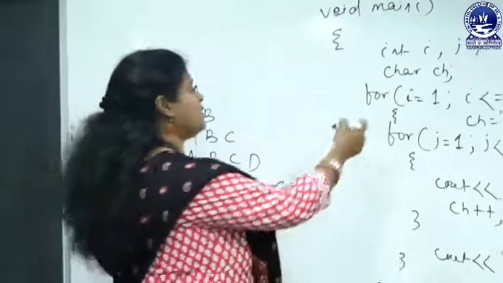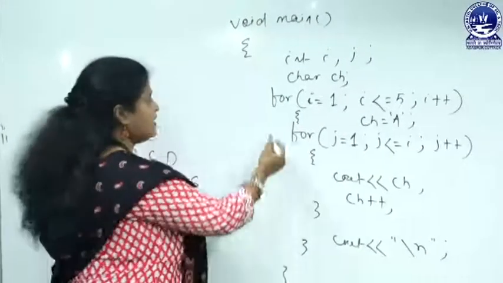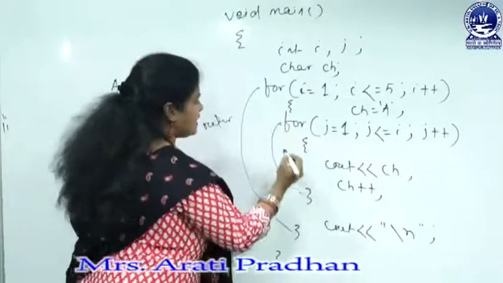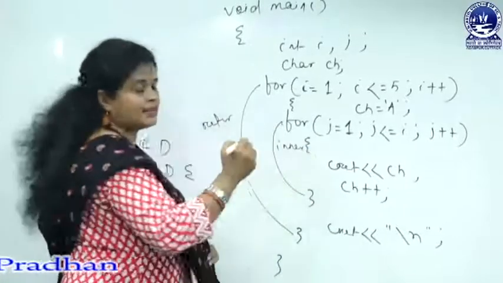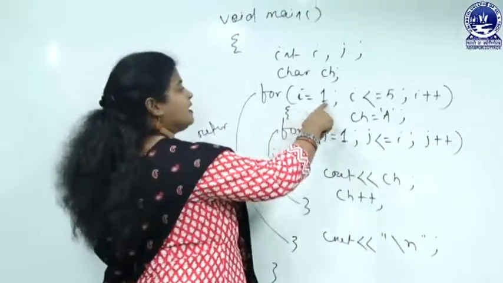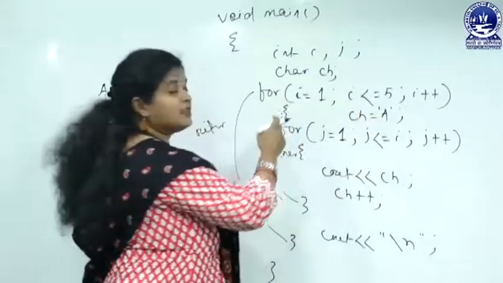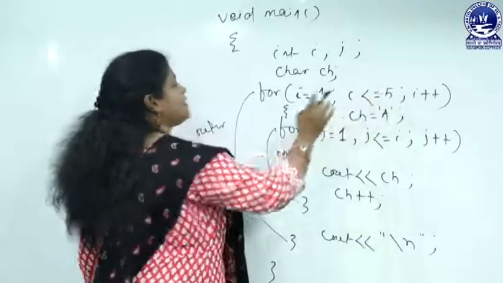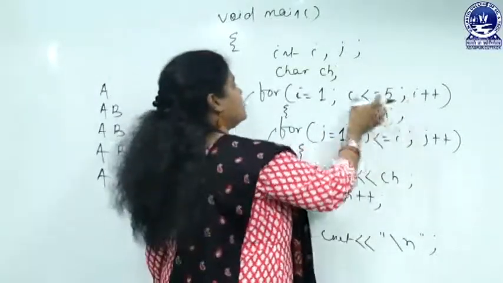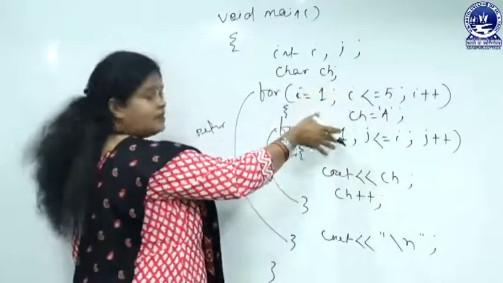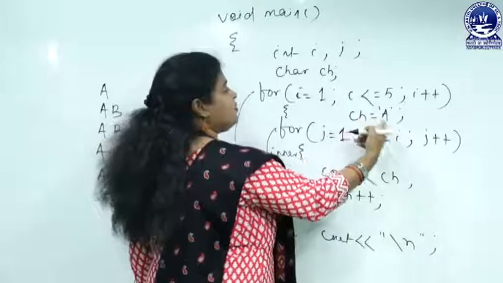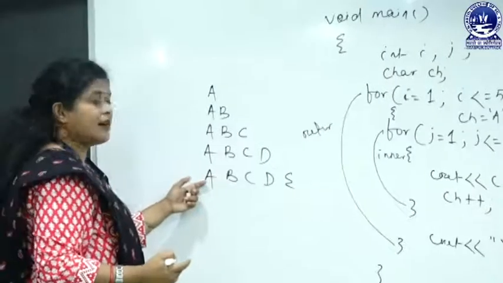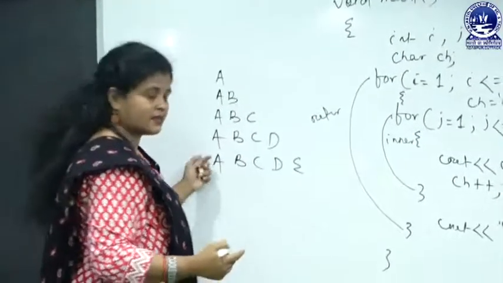In this program I have used two for loops in a nested way. This for loop is the outer for loop and this for loop is the inner one. Let's start. Initially i value is 1. The outer for loop will continue for 5 times, as the final value in the condition is 5, i plus plus. For the first time, ch, the character variable, will be initialized with a, because in the pattern the first character constant is a.